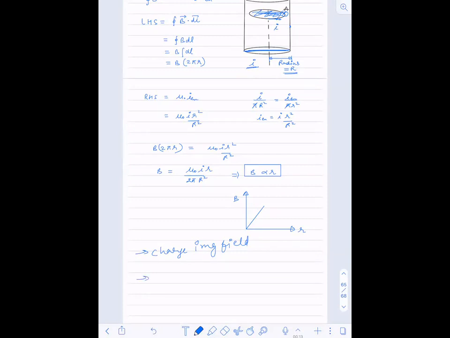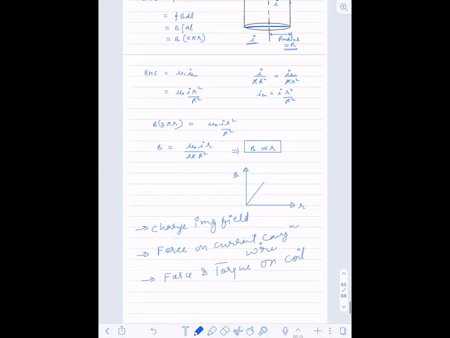The second thing that you have to see is force on current carrying wire. Then force and torque on coil.